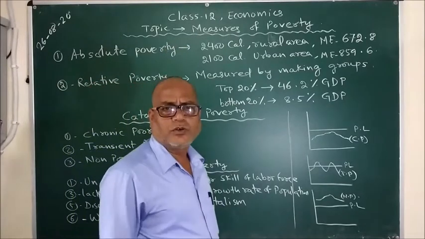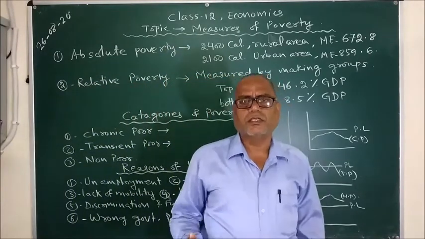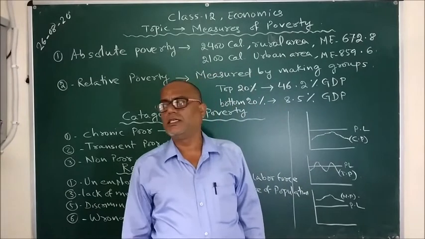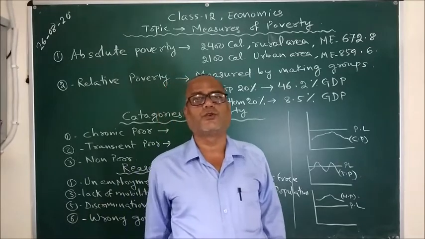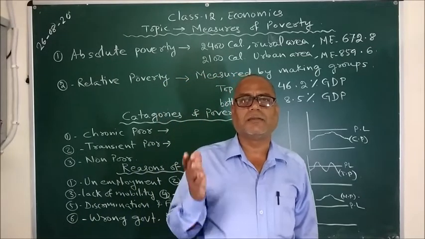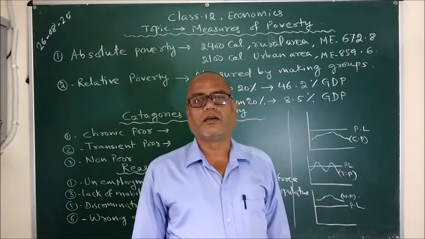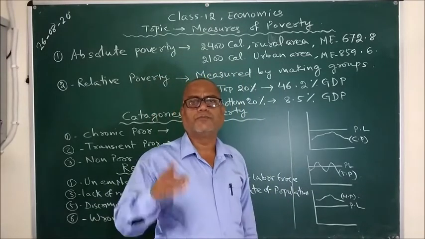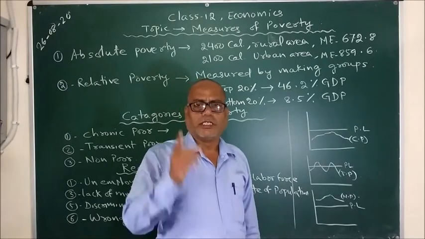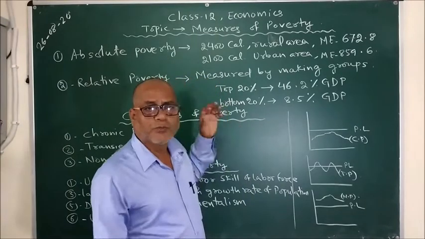As you know, a person is called poor if he is not earning enough to afford the basic amenities of life. And when we speak about basic amenities of life, the most important thing that we need for our survival is food.